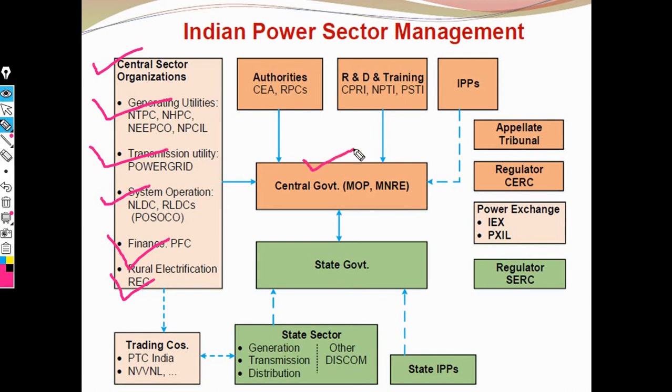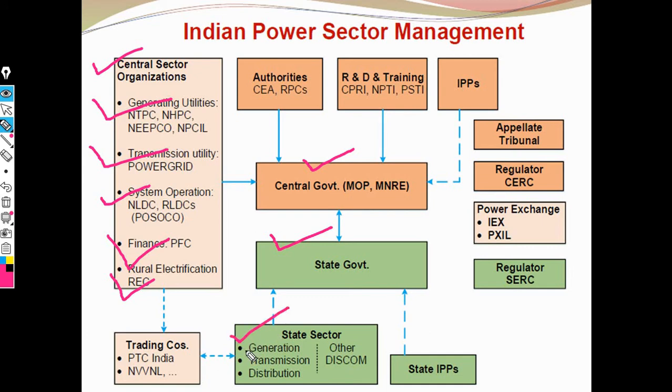Then we also have the state government, and the main working of the state government is to control the state sector and state IPPs, that is Independent Power Producers. The state sector is classified into three types.